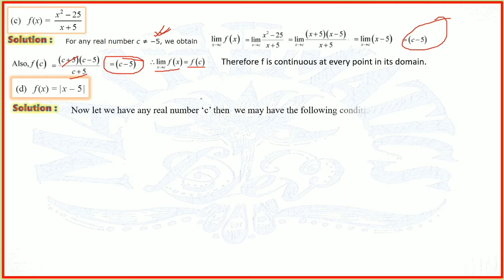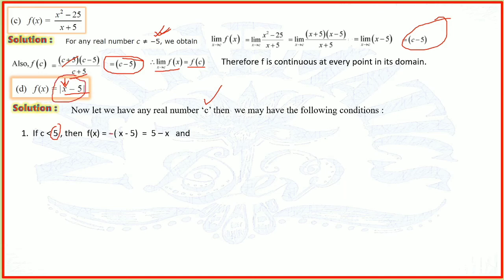Let us take any real number c, like in the previous question. Then we may have the following conditions. If c is less than 5, I told you 5 is the turning point. So if c is less than 5, meaning the value of x is 4, 3, 2, then overall its value will be negative, so f of x will be negative.